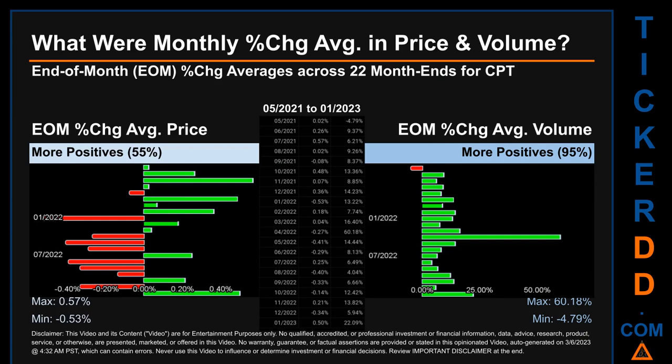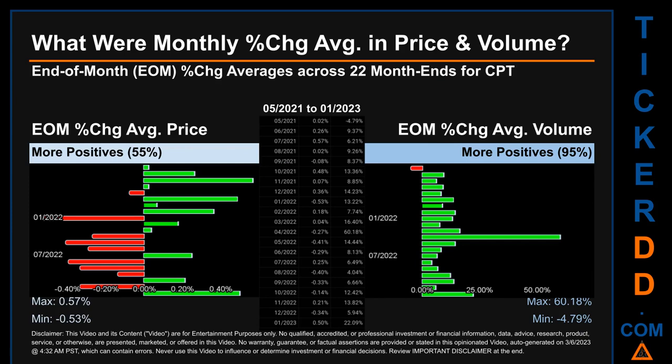What were end-of-month percentage change averages in price and volume for CPT? The monthly average of percentage change in price and in volume were calculated for each of the 22 month ends. That calculation took daily percentage changes and averaged them for each given month. If a month end came out negative, then it means that the month summarily saw a negative change. From 05/2021 to 01/2023, 12 out of 22 month ends had a positive percentage change in average price. That is 55% of month ends saw a positive percentage change in average price.